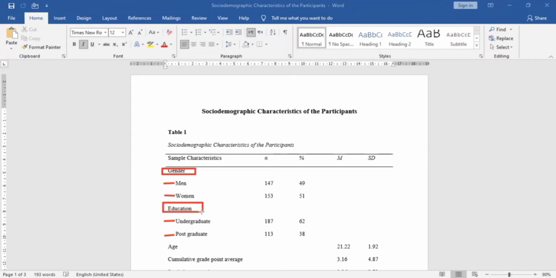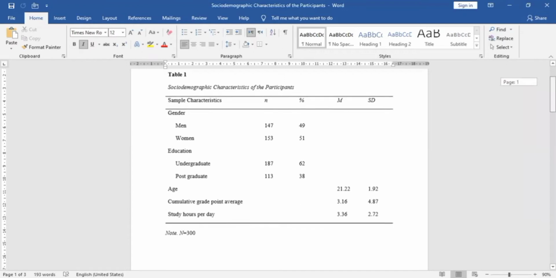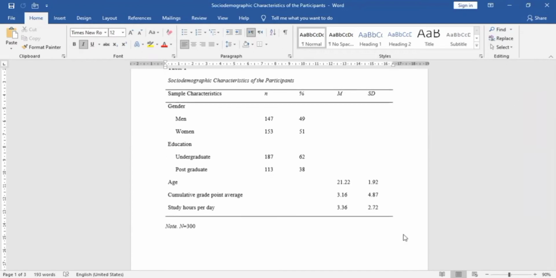Then we will write the mean and standard deviation for the continuous variable, and for the categorical variable we will write frequency and percentages. For example, for men we will write the frequency of men, how many men are in the data, and women. Here we have 147 men and the percentage is 49, and the women are 153 and the percentage is 51. So we will write frequency and percentages of the categorical variable.